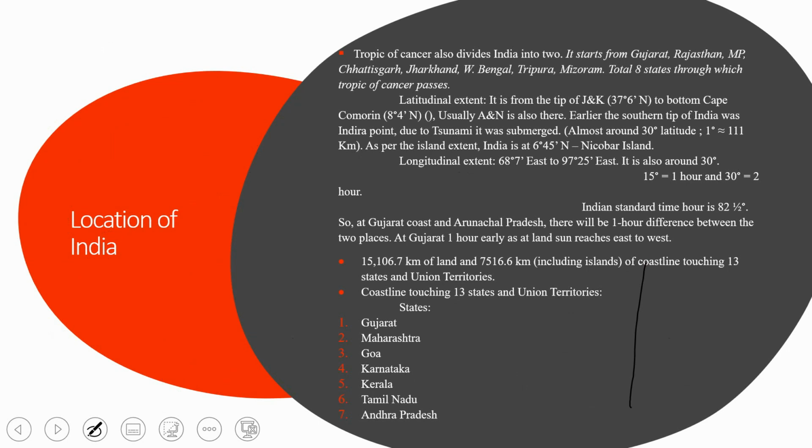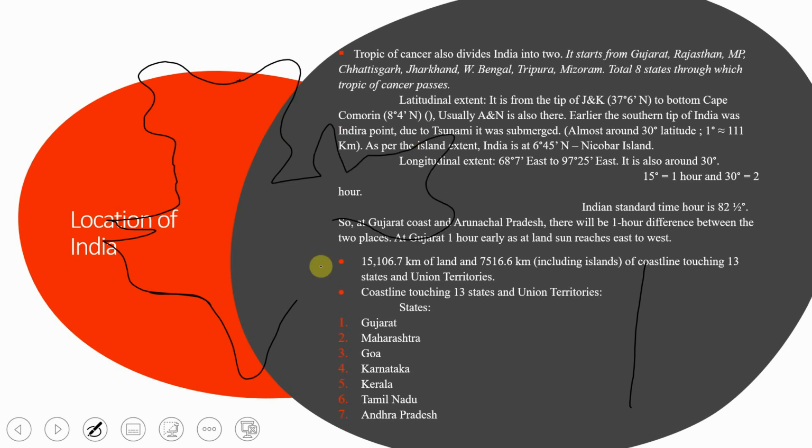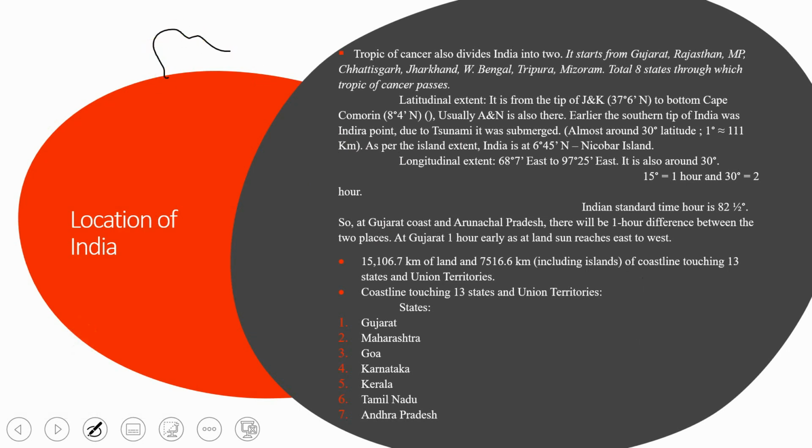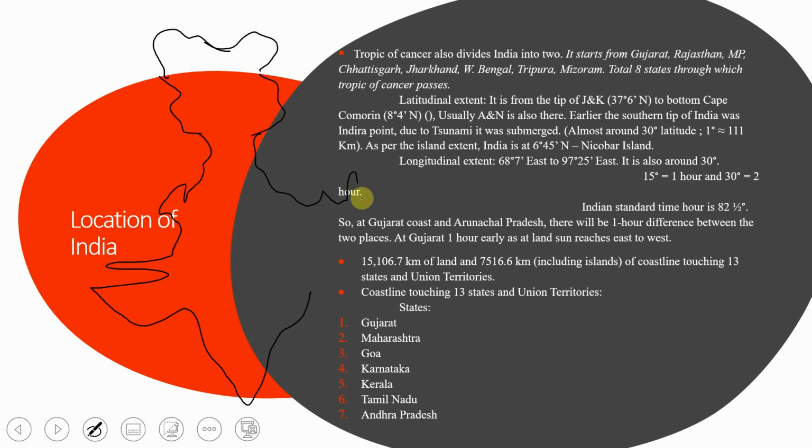So see, this was our country. Let us just ignore this drawing part.